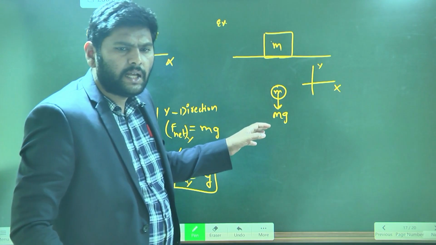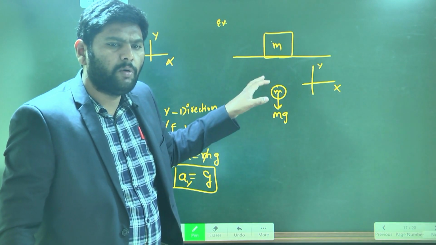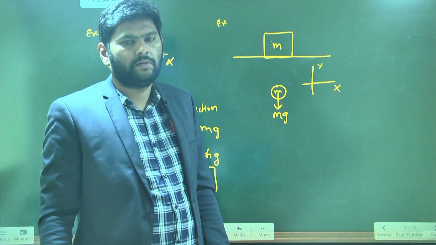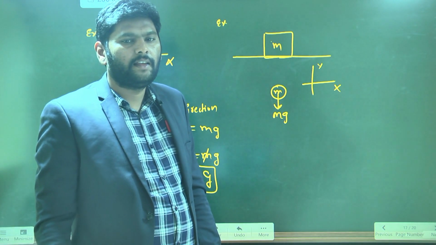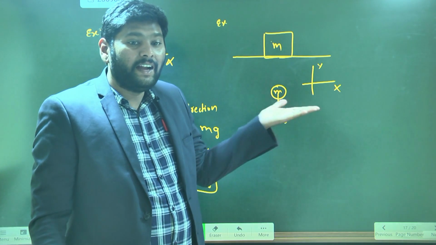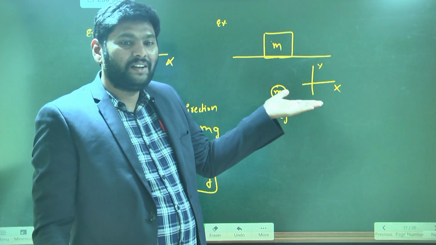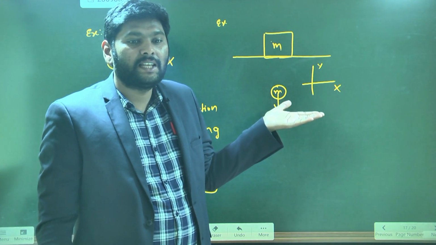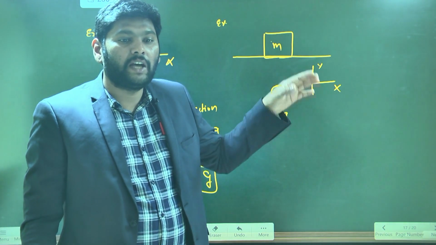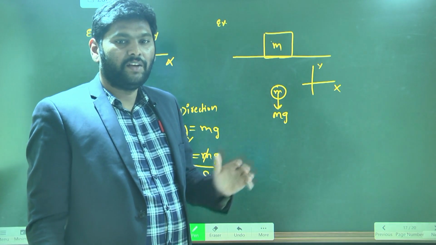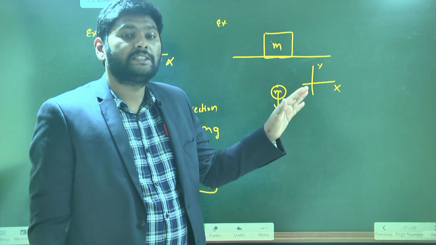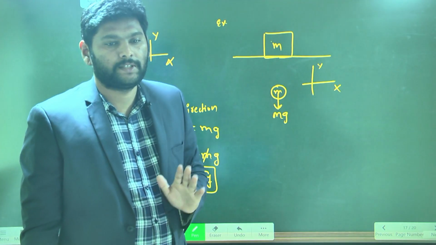But as the gravitational force is acting on the body, will it move in the downward direction? No, sir. Why? Because it is on the surface. So the surface is opposing the motion of the object. When the surface opposes the motion, the surface is also applying some force.